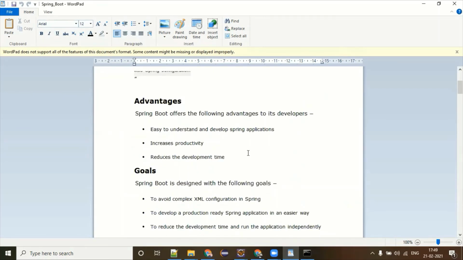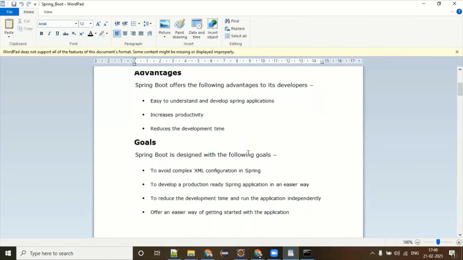Now, what are the advantages? Easy to understand and develop Spring applications. Increased productivity. Definitely, if you are not spending your time on unnecessary things, then you are completely focusing on your business logic. And if you are focusing on your business logic, it is directly proportional to your productivity being increased. And that's the reason development time is reduced. Yes, development time is reduced, because you are focusing on your goal.